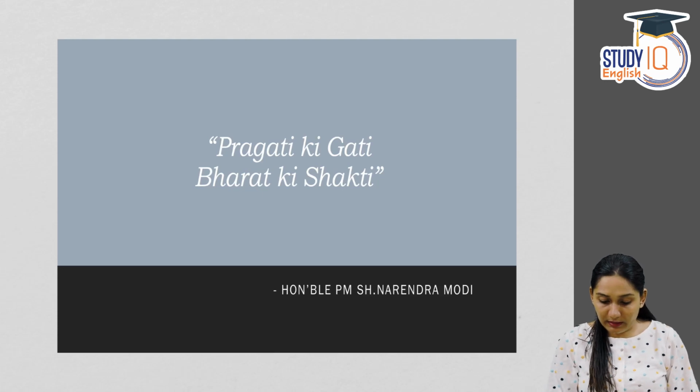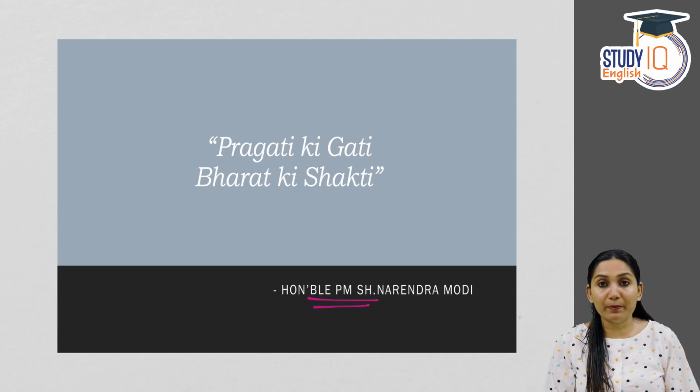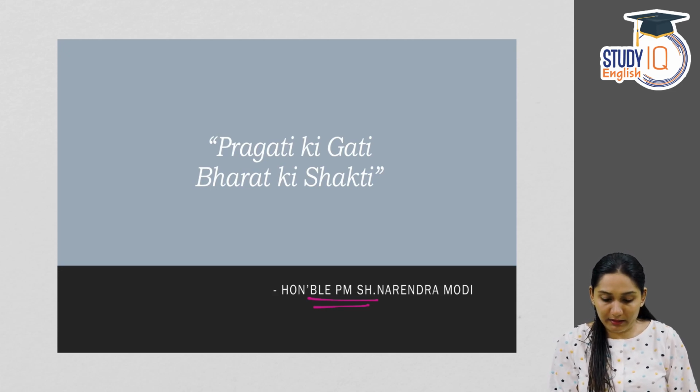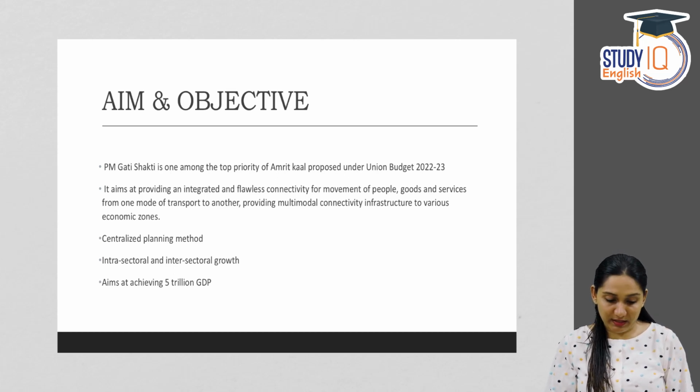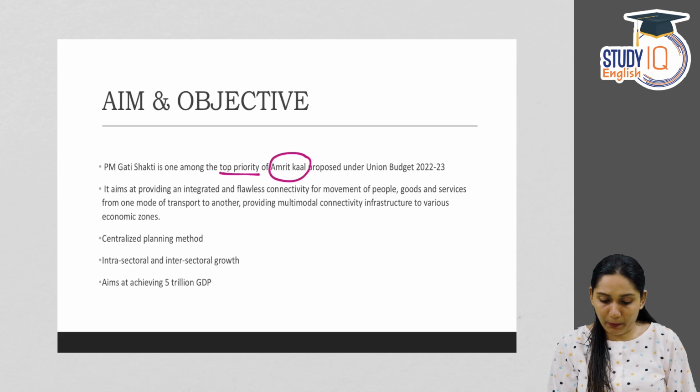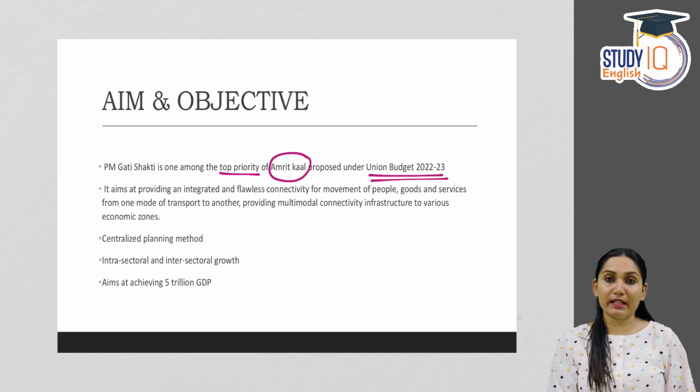Now, let's start with the slogan that the Honorable Prime Minister has revealed against this particular scheme, Pragati ki Gadi, Bharat ki Shakti. So this is the slogan that the Prime Minister himself has revealed about this. And let's first come to the aim and objective of PM Gati Shakti. It is one among the top priority of Amrit Kal proposed under Union Budget of 2022-23.